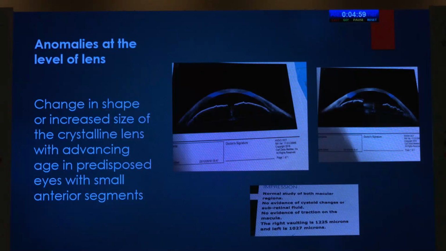There are changes in the shape or increased size of the crystalline lens with advancing age in predisposed eyes with smaller anterior segment. Like this patient who presented to us with acute angle closure crisis, and after lowering the intraocular pressure, when we did the anterior segment OCT for this patient, we found the lens vault in the right eye was 1,225 microns, and in the left eye it was 1,027 microns. So for this patient, we did a clear lens extraction with PCIOL implantation, and the patient is now doing very well without medications and having open angles.